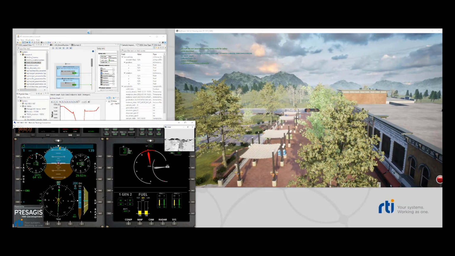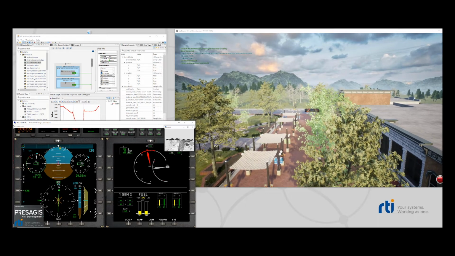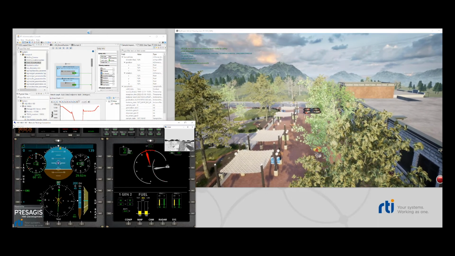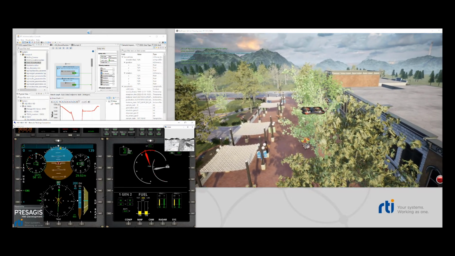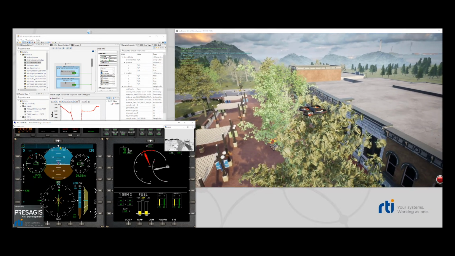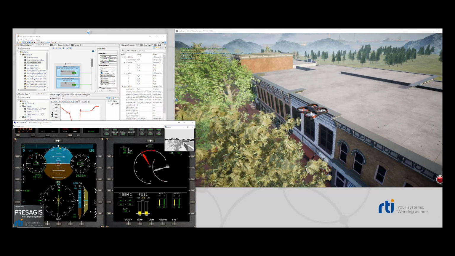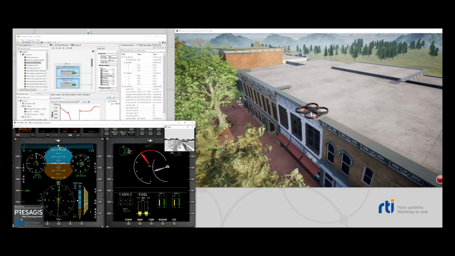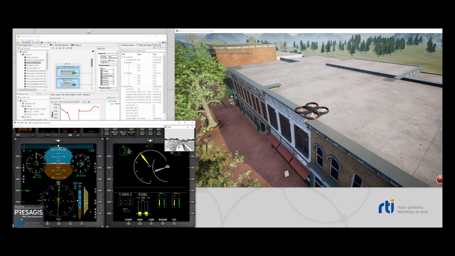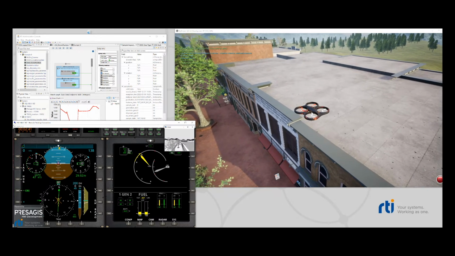We also have a cockpit display by Presagis. The display is designed for helicopters, and as with the previous one, not all the information is applicable to drones. In this demo, we feed altitude, speed, latitude, longitude, pitch, roll, and heading into the display. The rest of the data is simulated.